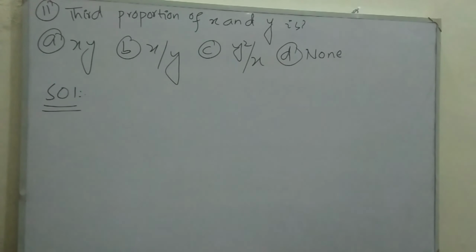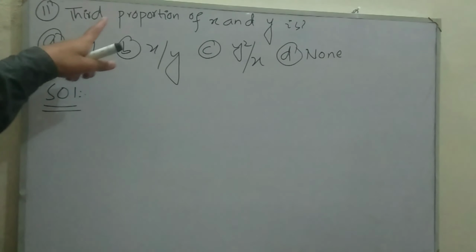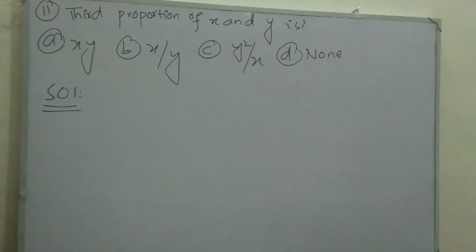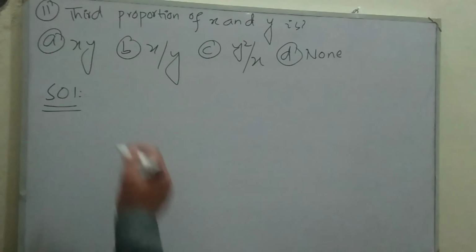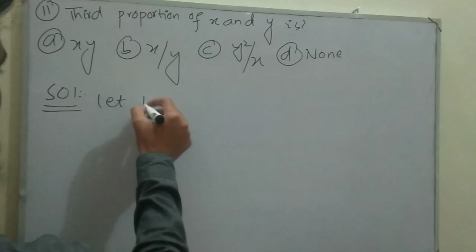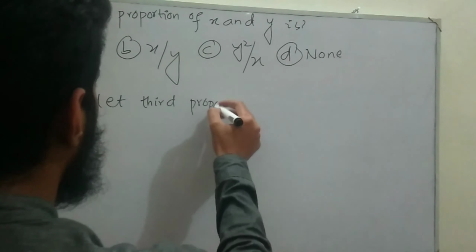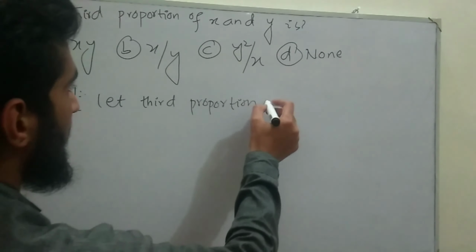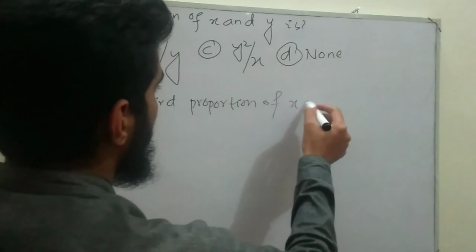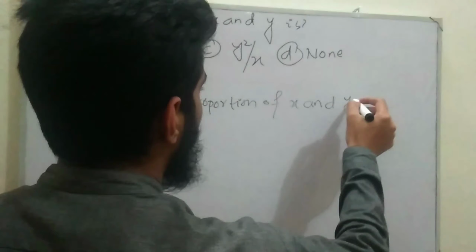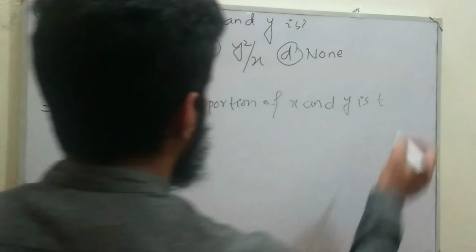To MCQ number 11 related to chapter number 3, variation. MCQ number 11 asks us to find the third proportion of x and y. So we are going to find the third proportion of x and y. Let's suppose the third proportion of x and y is t.